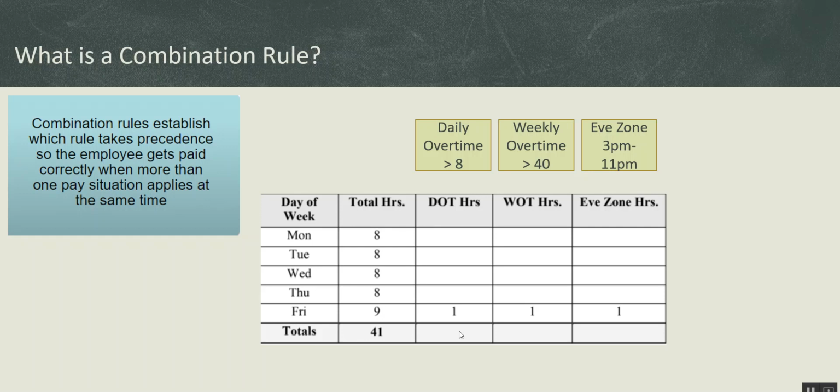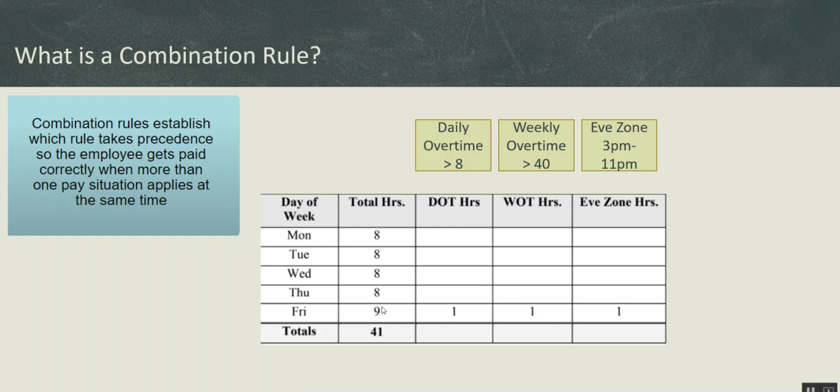Now, to make this determination, you will need the combination rule. And in that combination rule, you can define the precedence. Does that make sense, friends? Are you able to understand with this example why we need combination rule? Why are we using combination rule?